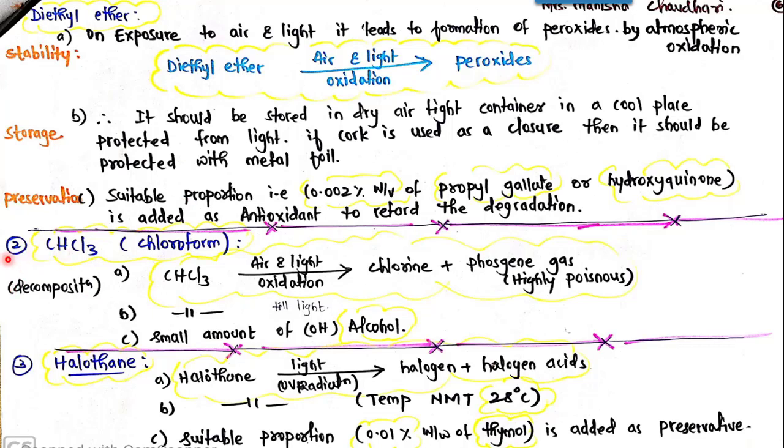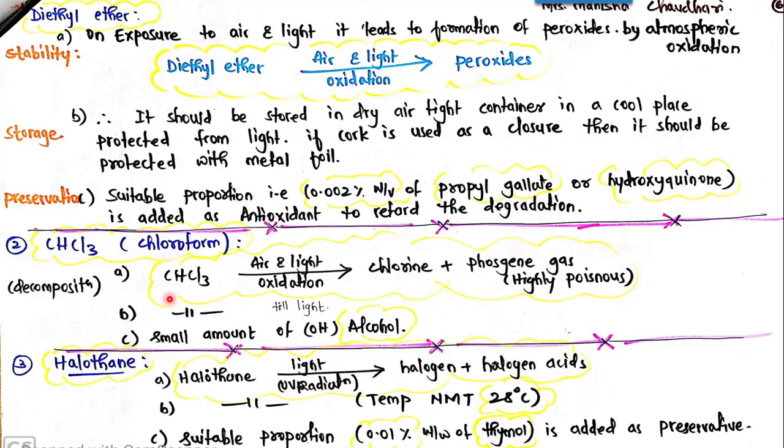Then coming towards the next general anesthetic agent, that is chloroform, which belongs to the liquid class. The first point: on exposure to air and light, it leads to formation of chlorine and phosgene gas. Now with diethyl ether, in presence of air and light, oxidation was forming peroxides. And when it comes to chloroform, with ether there was a scope that oxygen will catch one or more oxygen and get oxidized and form peroxide, since oxygens will increase.